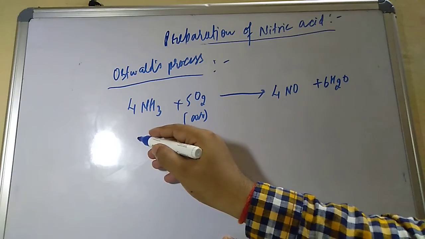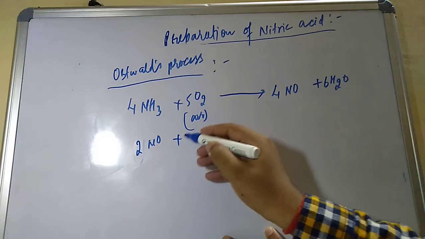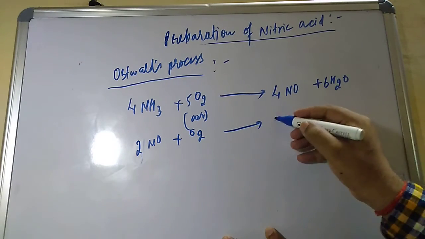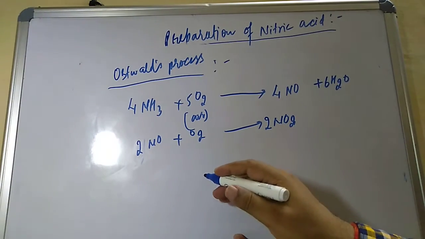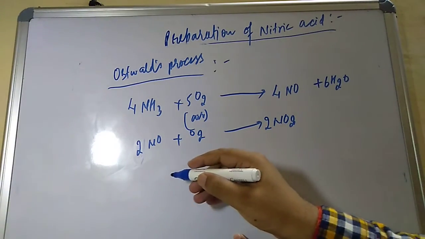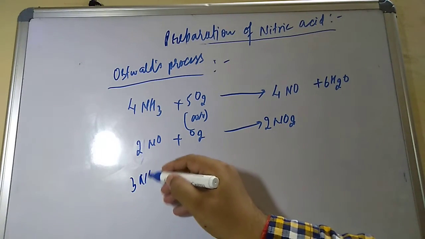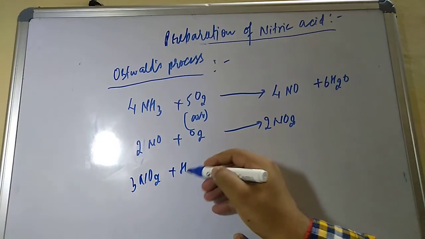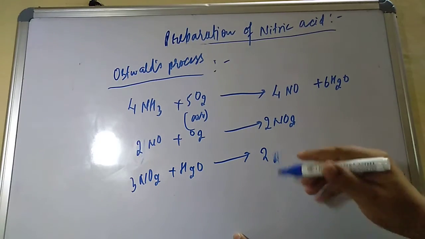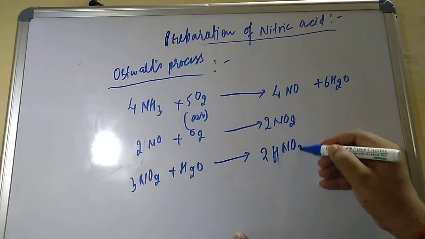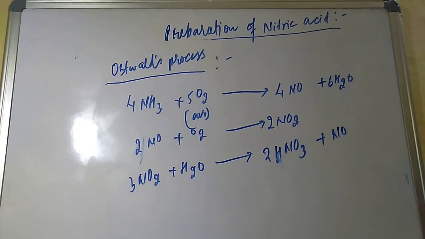This nitric oxide again reacts with dioxygen and gives nitrogen dioxide, NO2. Nitrogen dioxide dissolves in water and gives nitric acid. So 3NO2 reacts with water and gives 2 moles of nitric acid and nitric oxide also. So this is the Ostwald process.